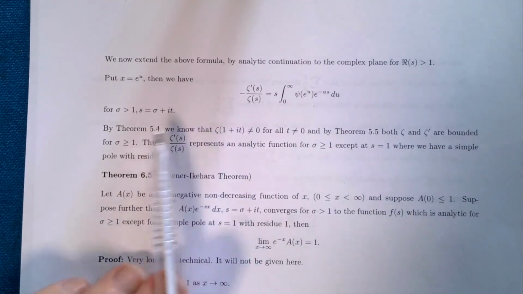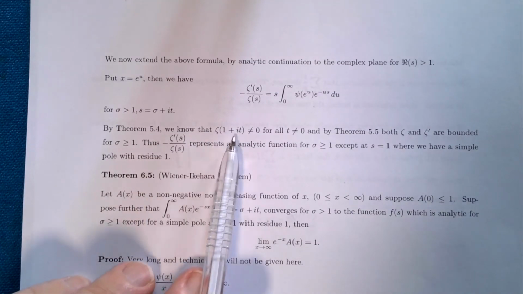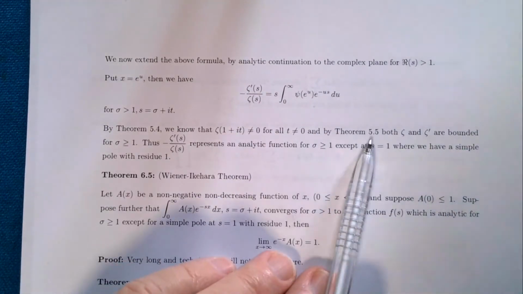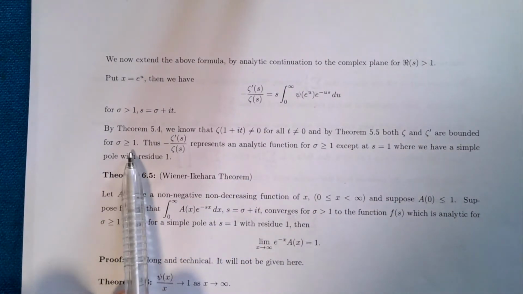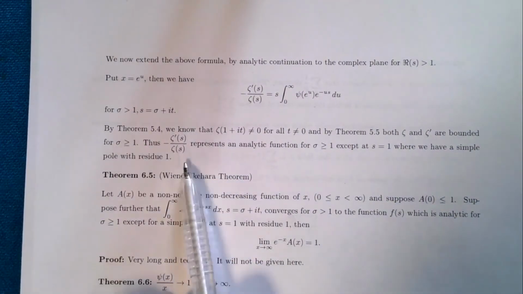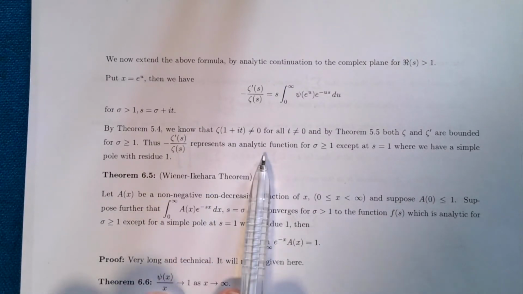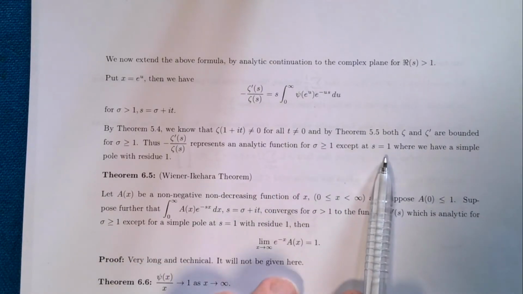Now, by theorem 5.4, we've seen that zeta of 1 plus it is not 0 for all t. And we've also seen that zeta and zeta dashed are bounded for sigma bigger or equal to 1. And that means that this expression on the left represents an analytic function which is analytic for sigma bigger or equal to 1, except at s equals 1, where we have a simple pole with residue 1.